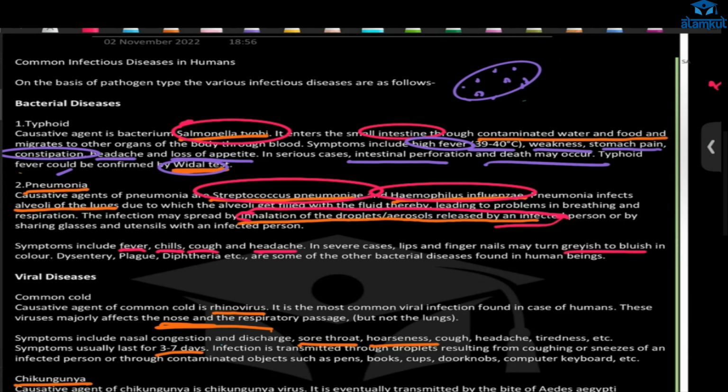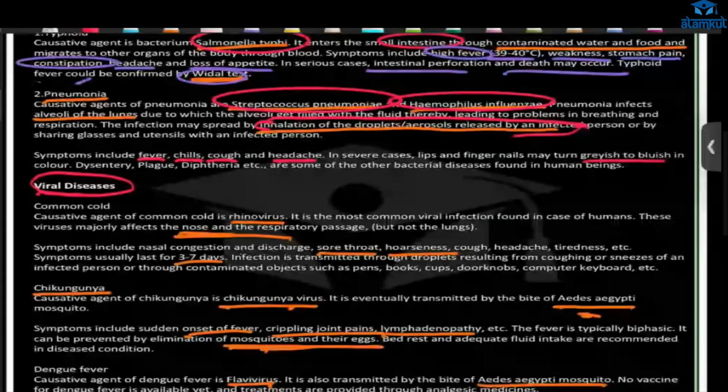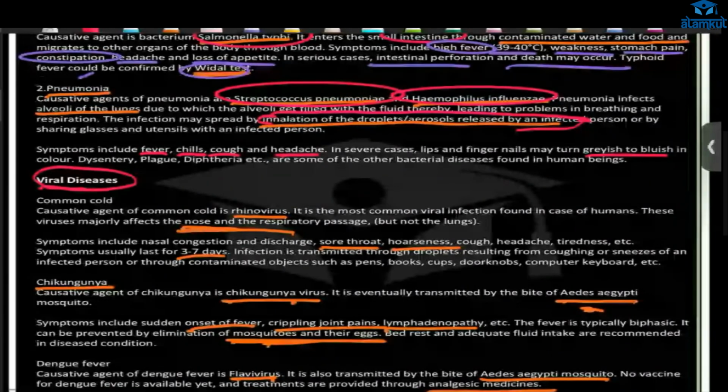Next, we have viral diseases. We'll do the common cold, and in the next class we'll continue. Now we have the common cold. It is very common, that's why it is called common cold. And it is caused by which virus? Rhinovirus. And what does it affect? It affects the nose and respiratory passage, the trachea, the bronchioles, that passage.